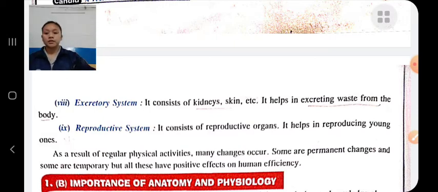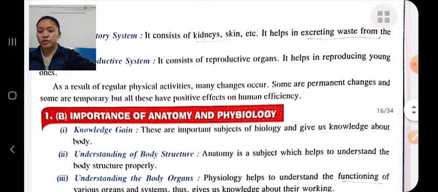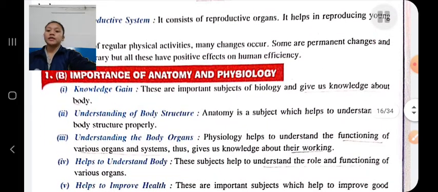Next is importance. What is the importance of anatomy and physiology? The first importance is knowledge gain. With the help of anatomy and physiology, we gain knowledge about our body, because anatomy provides us knowledge about the structure of the human body.